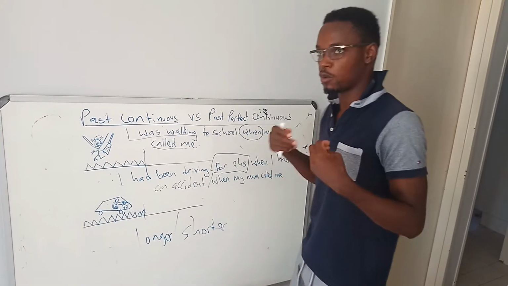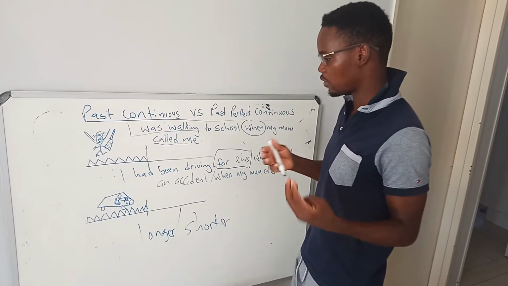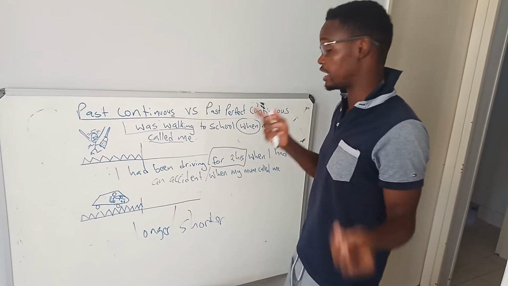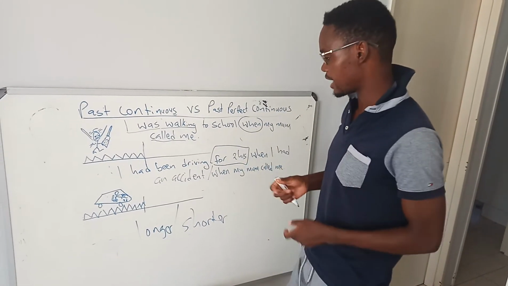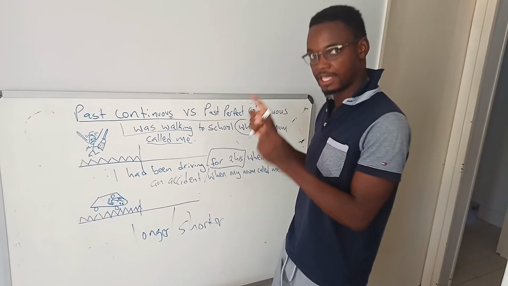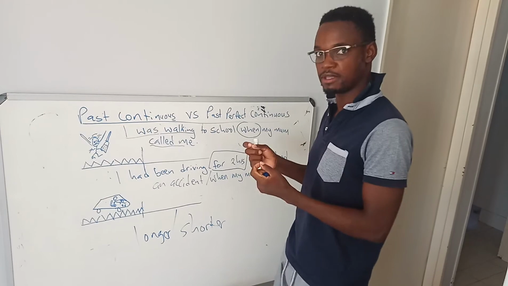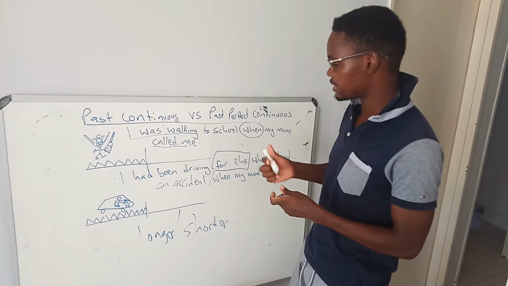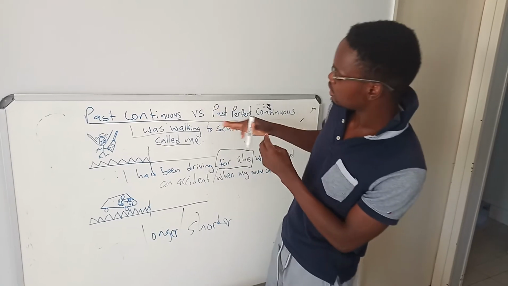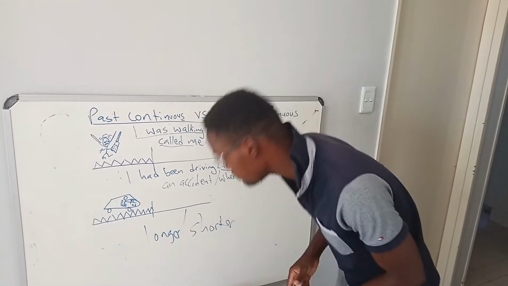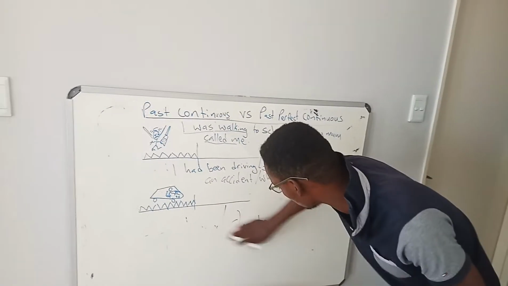Okay, I remember in 2019 when I was working, I was fired from work when I was teaching English. Okay, because I was sick, so I was fired. Okay, and I had been working there for 3 years. When they fired me, I had been working there for 3 years. Okay, so you see the difference here between past perfect continuous and past continuous. Okay, right. So let me go to the next one.